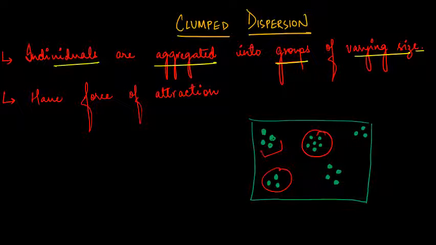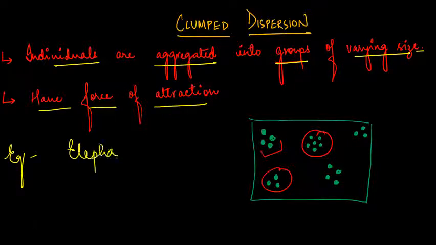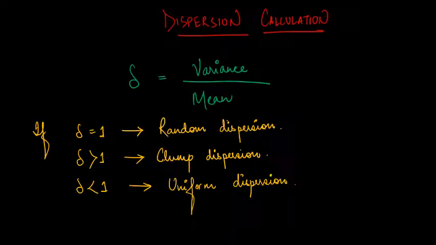So this type of dispersion we call clumped dispersion. They have a force of attraction between them. You can see an example, let me take the elephant population. You can see the elephant population is always there in a group form, in a grouping form, right? So this type of distribution we call clumped dispersion. So that's all about the three types of dispersion.